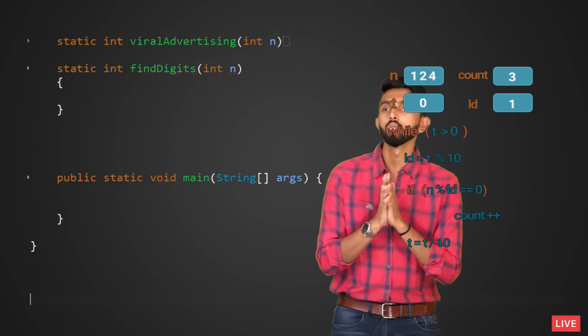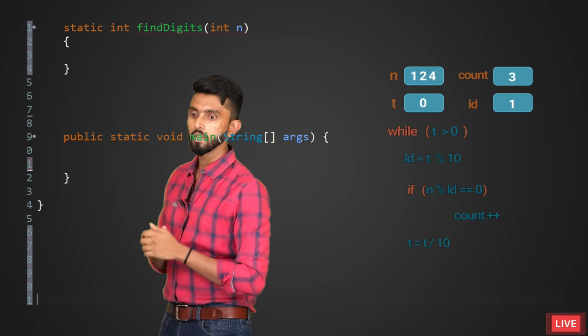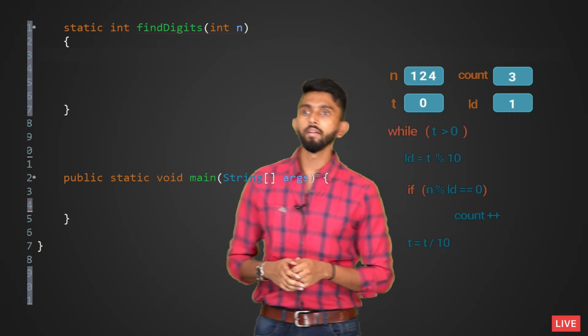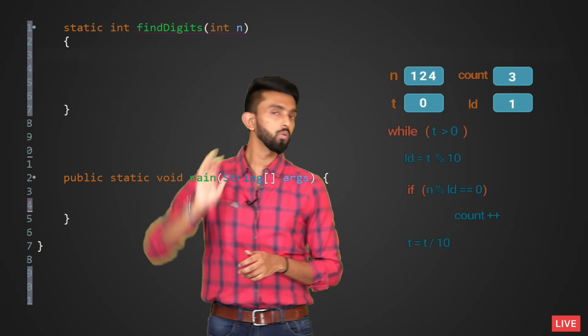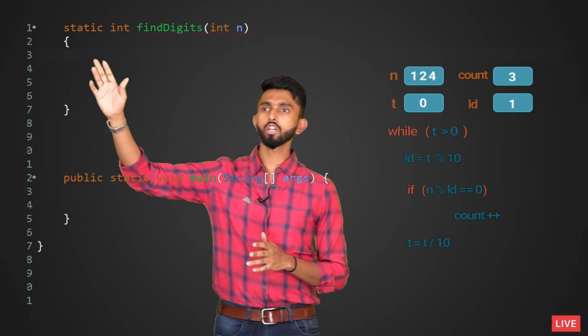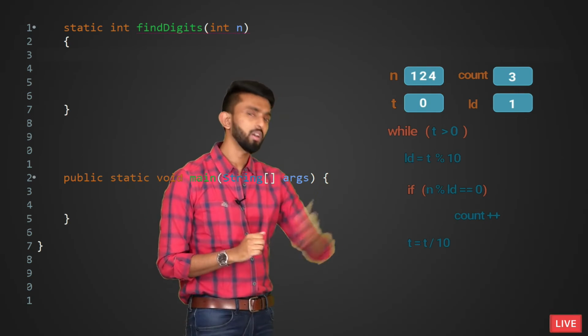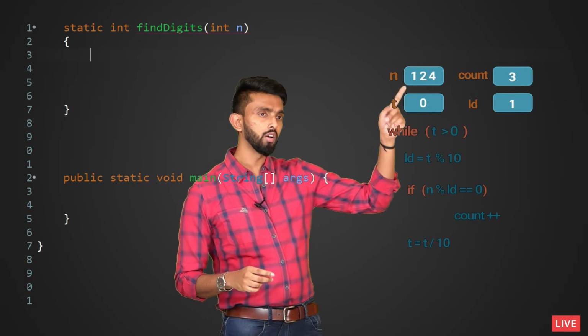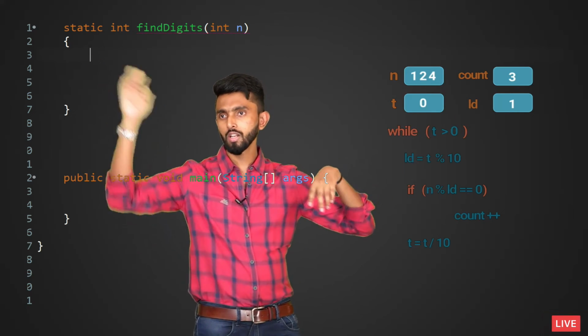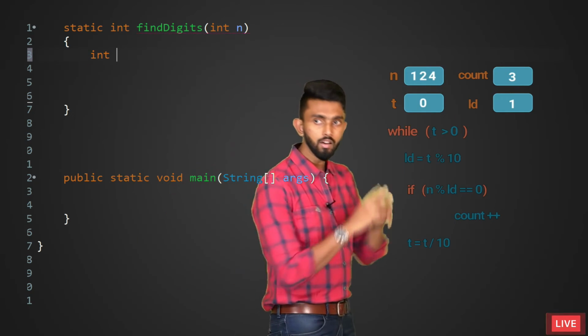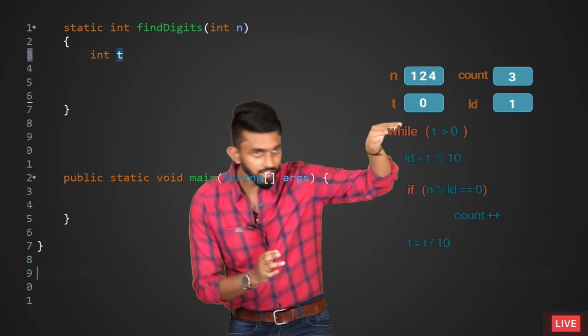Now what we have to basically do is come inside that, and here I am going to start writing the logic. The logic is quite simple. I'll just write the same logic here. N we already have, we need count, t, and ld. So I'll first write int t, and whatever is the value of n, I will assign it to t.